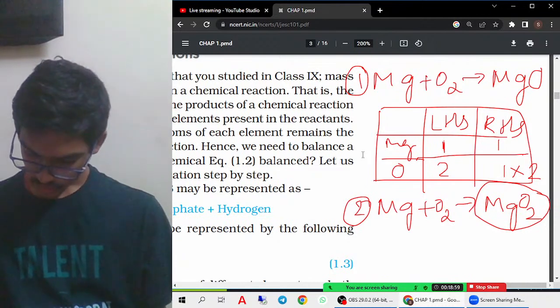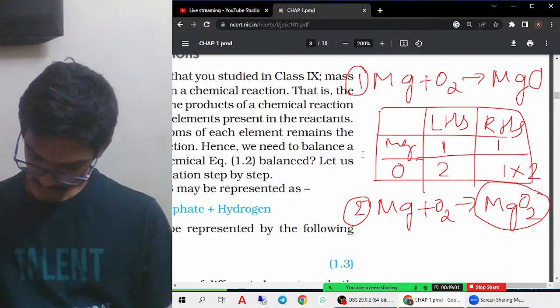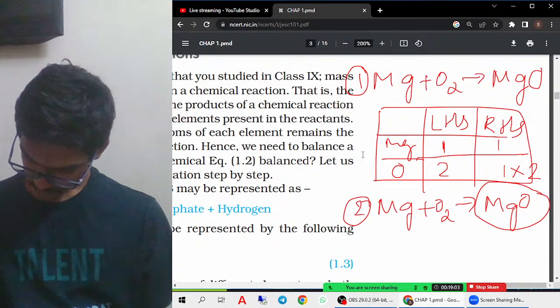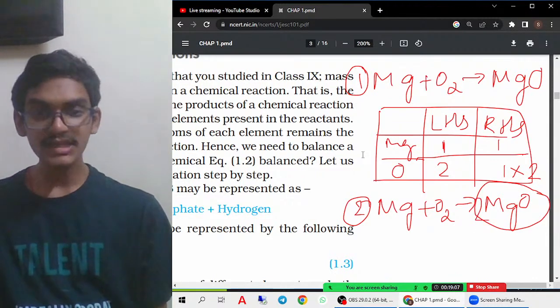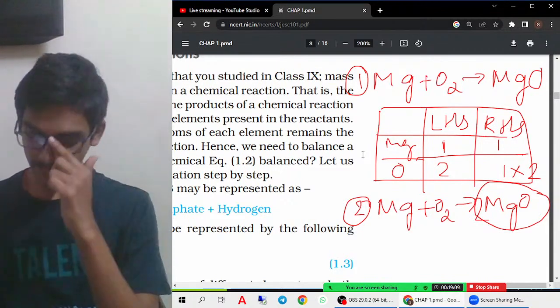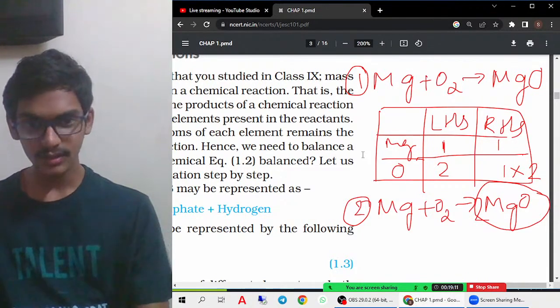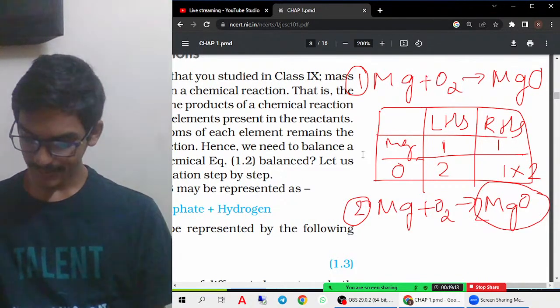Okay, so we should add 2 near here. Anything you want to add in a compound, you should give it only here. That means before Mg. So before Mg, you should actually write it.